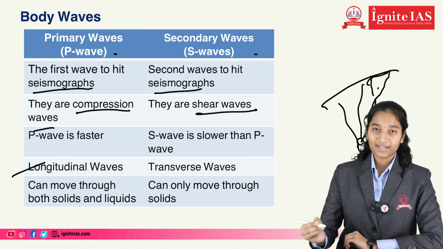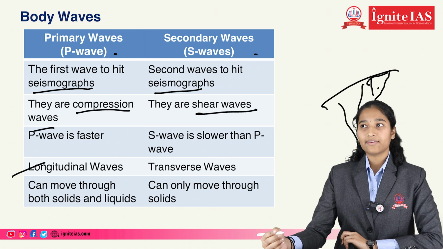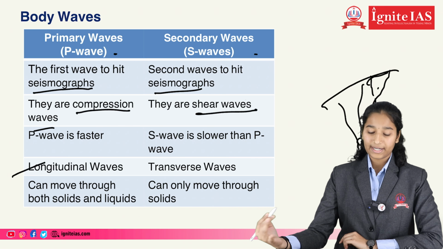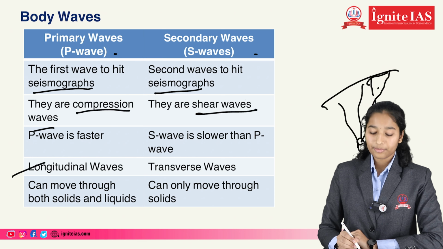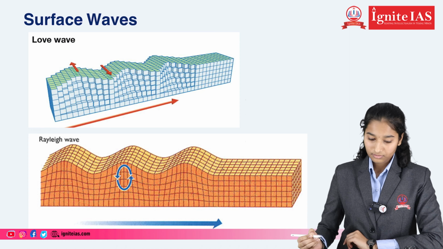P waves are longitudinal waves. They are like sound waves. They can travel through solids, liquids and gases. Secondary waves are transverse waves. They can only move through solids.